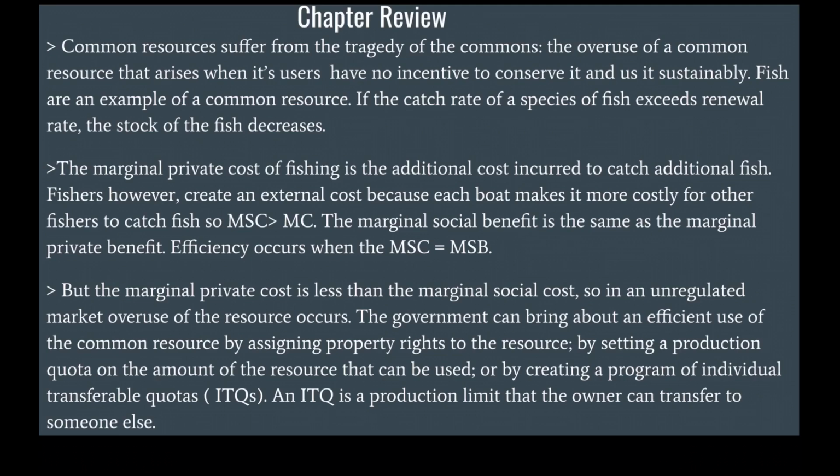The marginal private cost of fishing is the additional cost incurred to catch additional fish. Fishers, however, create an external cost because each boat makes it more costly for other fishers to catch fish. So MSC is greater than MC, that is, marginal social cost is greater than marginal private cost. The marginal social benefit is the same as the marginal private benefit. Efficiency occurs when the marginal social cost equals the marginal social benefit. But the marginal private cost is less than the marginal social cost, so in an unregulated market, overuse of the